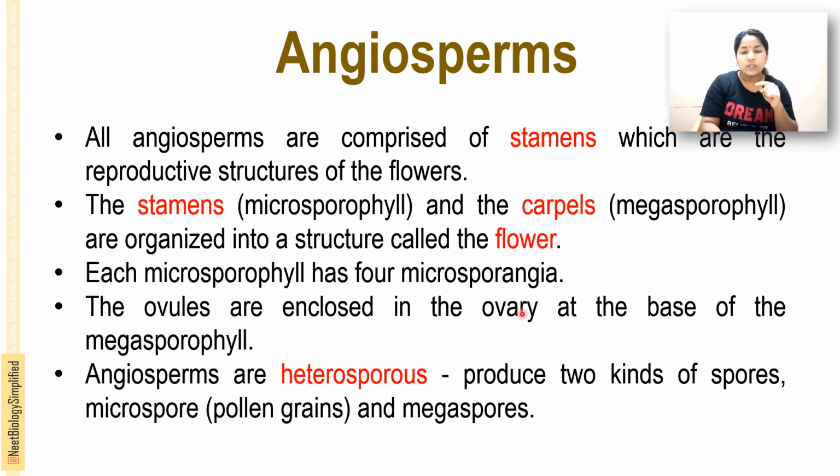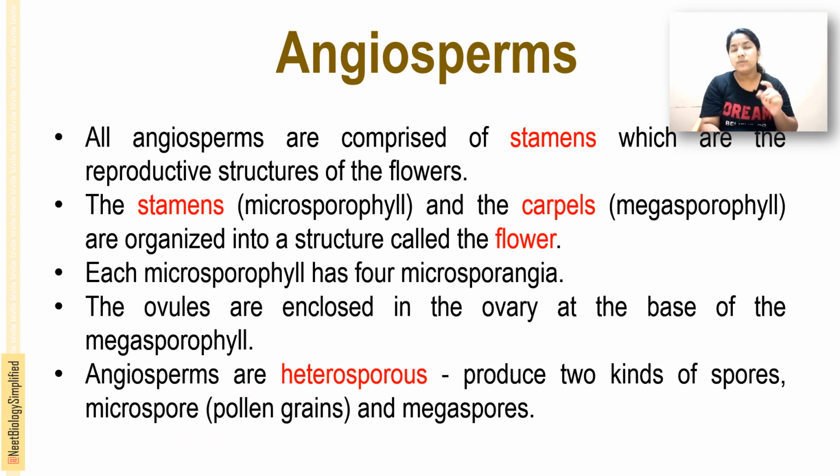Ovules are enclosed in the ovary at the base of the megasporophyll, that is, the carpel. At the base of the carpel there is an ovary, and in that ovary, ovules are present. Angiosperms are heterosporous, that means they produce two kinds of spores, megaspores and microspores, the pollen grains.